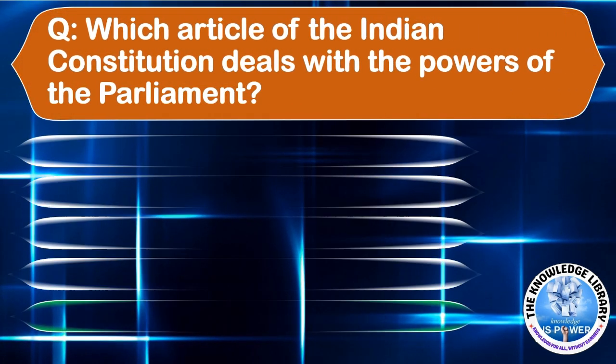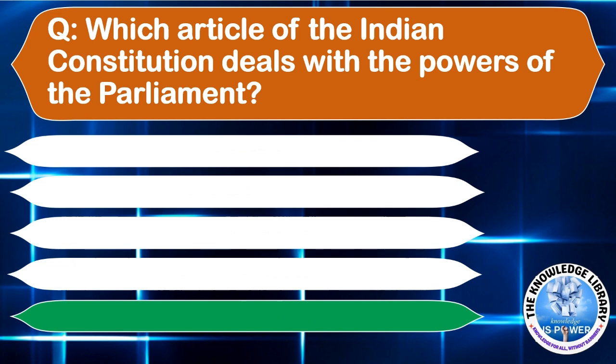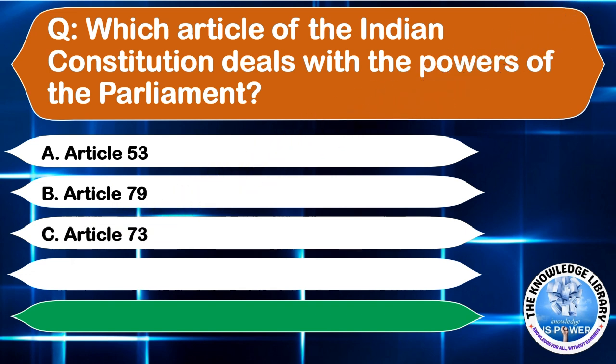Which article of the Indian Constitution deals with the powers of the Parliament? Option A, Article 53. Option B, Article 79. Option C, Article 73. Or option D, Article 74. The correct answer is option B, Article 79. Moving to the next question.